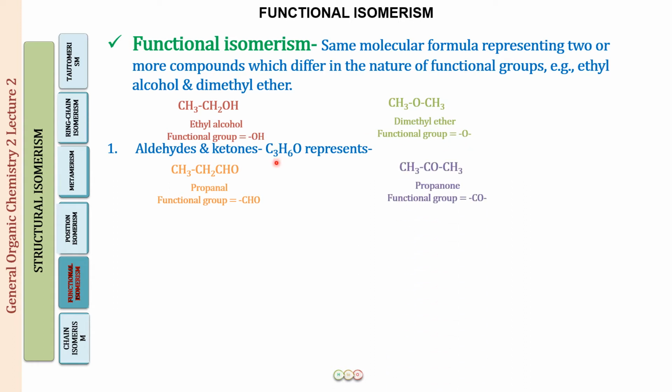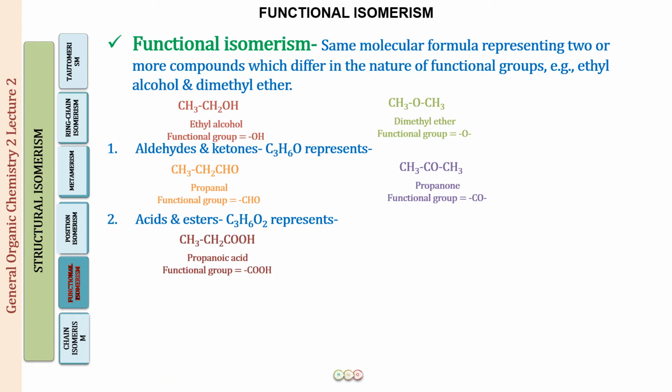So we have C3H6O written as an aldehyde. It is going to be CH3CH2CHO. So this is propanal. Similarly, we have a ketone also with the same molecular formula, CH3COCH3. This is propanone. The functional group for the aldehyde is going to be CHO. For the ketone, it is going to be the CO. So again, the molecular formula is the same, but the functional group is different.